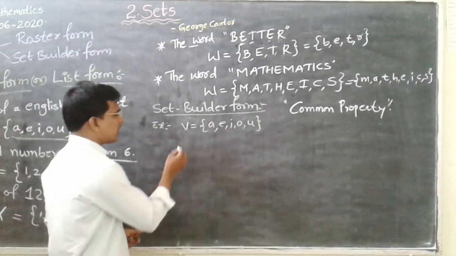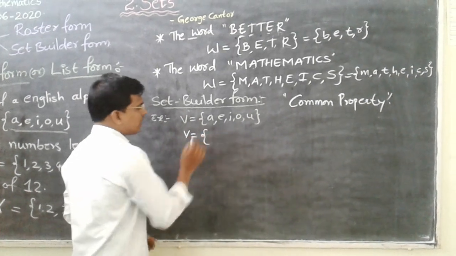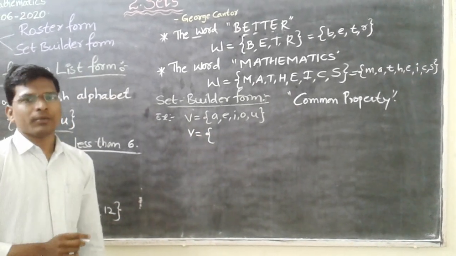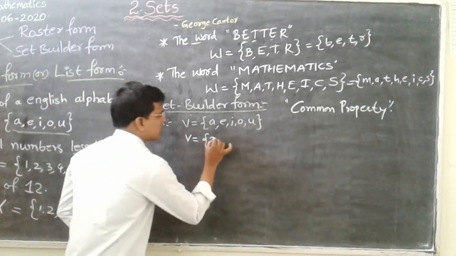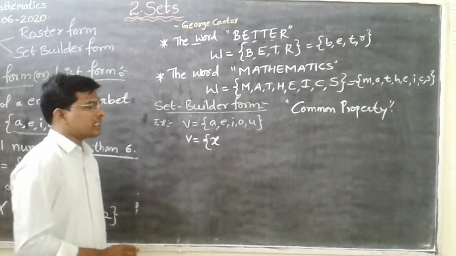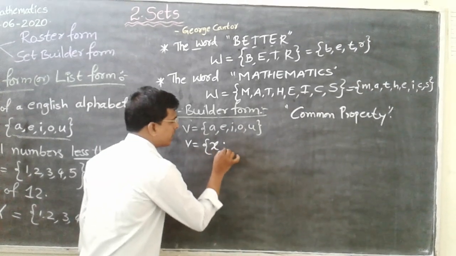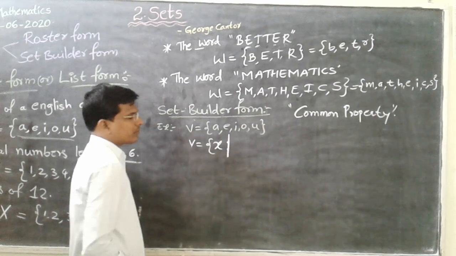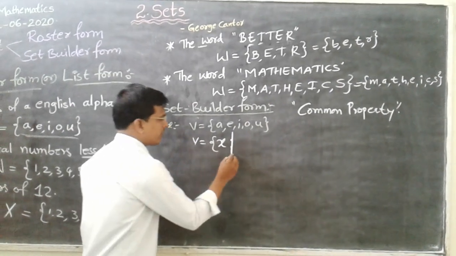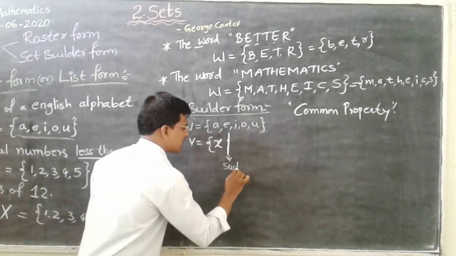Okay. Here we should write B is equal to, take one variable, any variable. Generally everyone will use the variable as x. Next, such that. So we can take x such that, like two dots, or otherwise we can write it like this also.